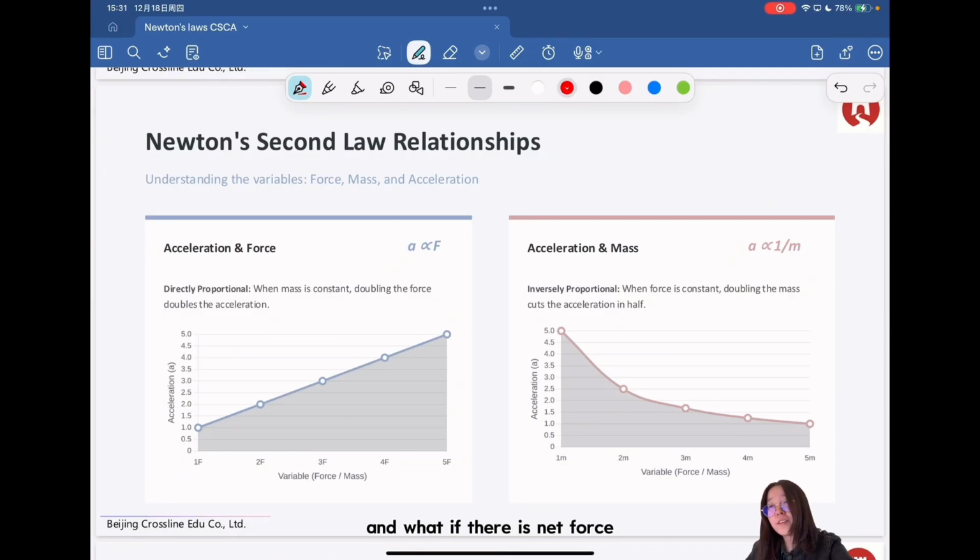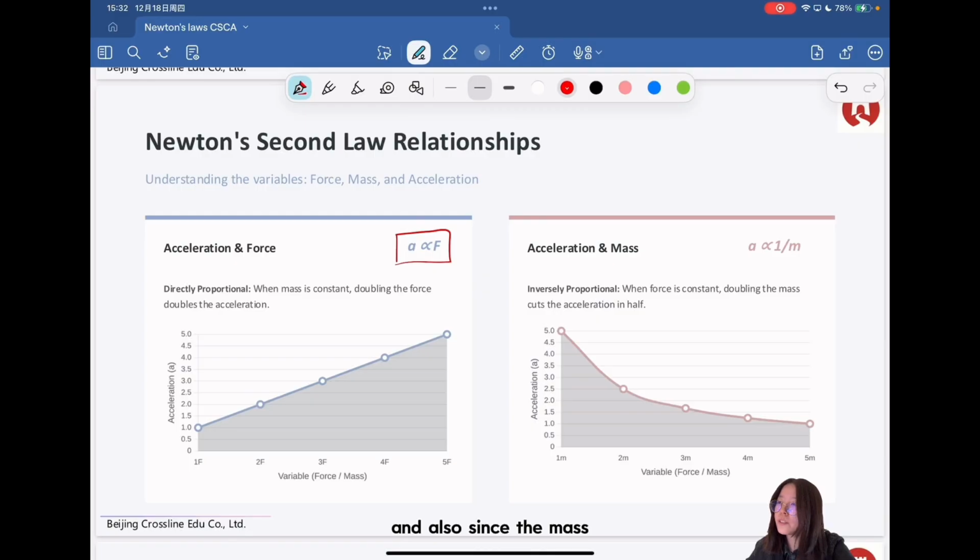And what if there is a net force? Then how will the object move? So we come to Newton's second law. It states the relationship between the acceleration, the force, and the mass. The acceleration is proportional to the net force, which means when mass is constant, doubling the force will double the acceleration.